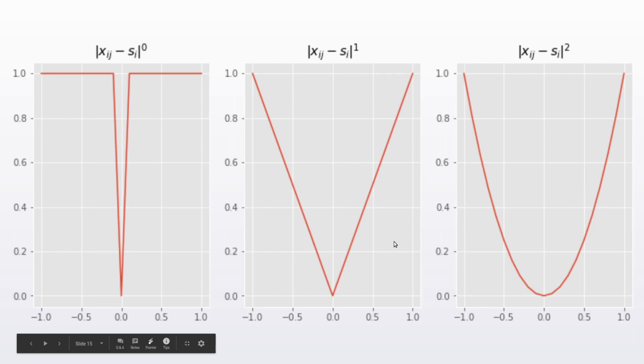In the second graph, what we are trying to say is that as you move away from the correct value, whether to the positive side or the negative side, the error increases in direct proportion to how far away you are from the correct value. The farther you guess, the more the error. Then finally, in the third graph, we are saying that as you move away from the correct value, either to the positive side or to the negative side, the error increases in proportion to the square of the distance between your guess and the correct value.